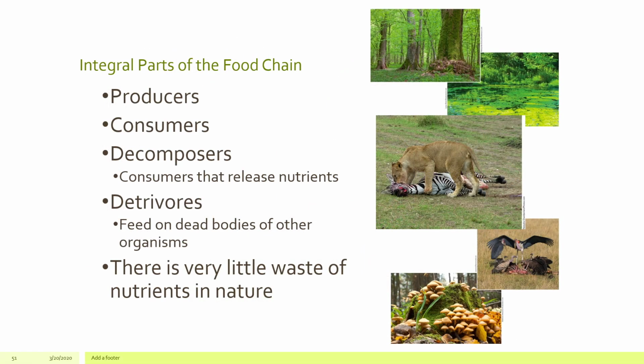Now, food chains are broken down into specific parts, right? The producers, the consumers, the decomposers, the detritivores. That's it. There's very little waste for the most part, there's a lot of good cycling happening. The nutrients in nature are not wasted. They get used by all these different things. Decomposers are consumers that release nutrients. Detritivores feed on dead bodies of other organisms. So it's important to know the difference. A detritivore is like a vulture. A decomposer is like a fungus.